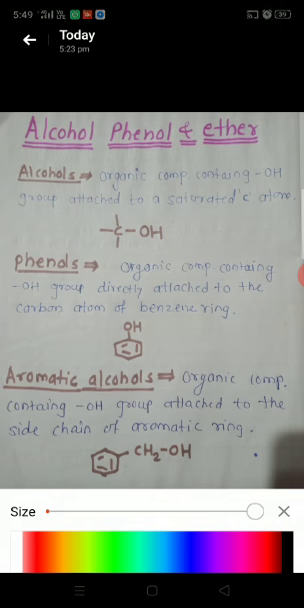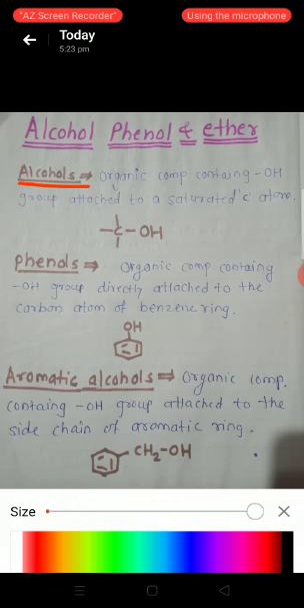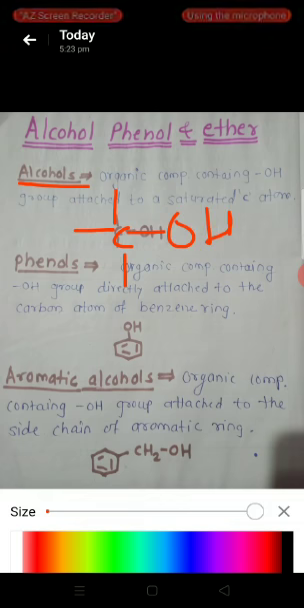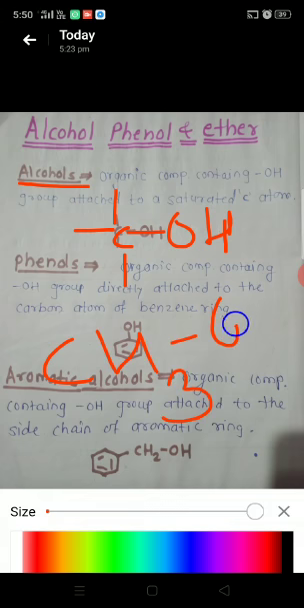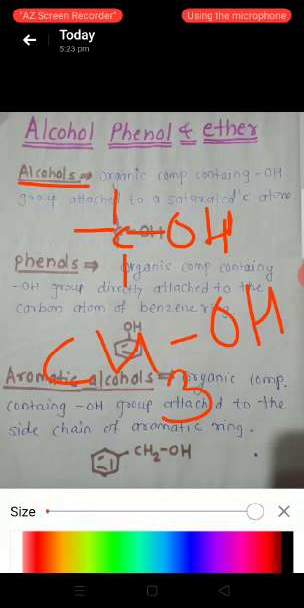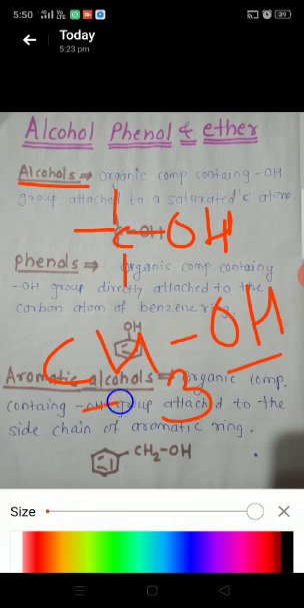What are the alcohols? Alcohols are the organic compounds containing an OH group attached to a saturated carbon atom. See here, this is a saturated carbon atom and the OH group is attached to that carbon atom. These compounds are called alcohols. Next example, see here, CH3OH, that means methyl alcohol. In this case, the OH group is attached to a saturated carbon atom.